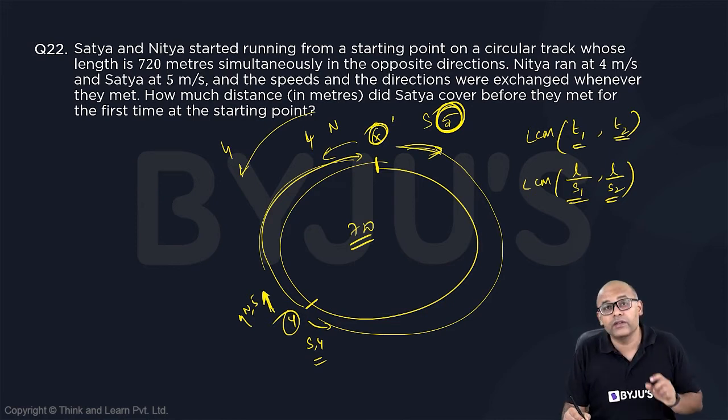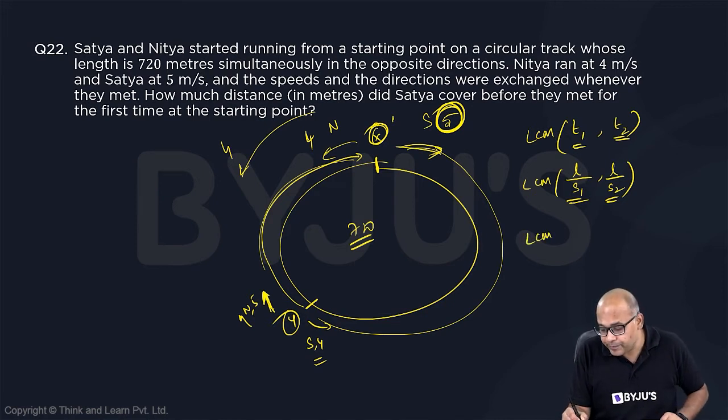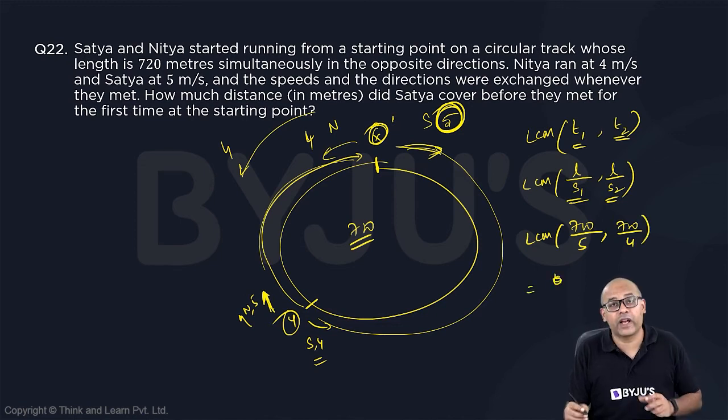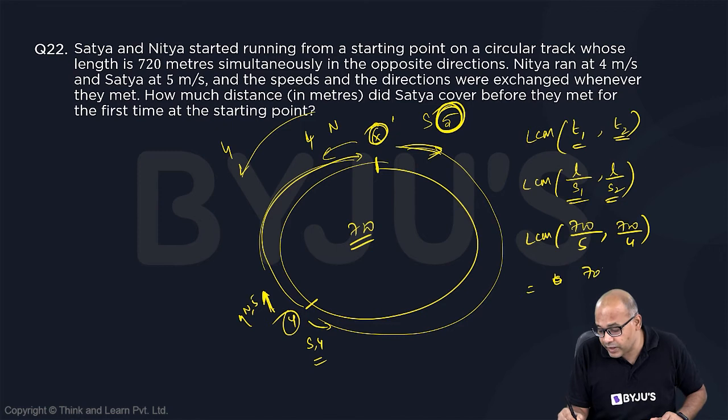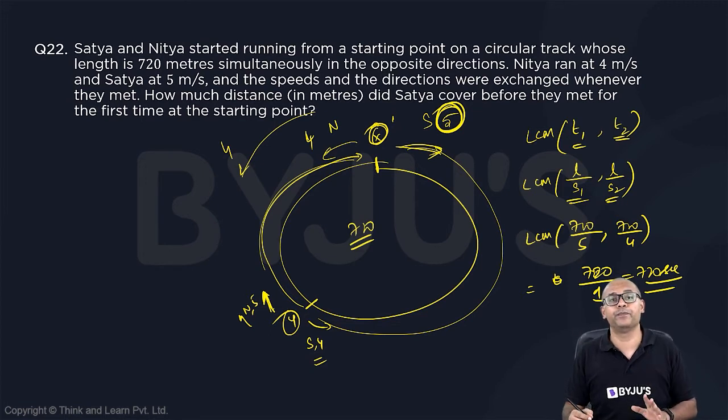So the meeting time will be the LCM of 720 by 5, the speed of the first person, and 720 by 4, the speed of the second person. So this will be the LCM of fractions. LCM of fractions is LCM of numerators by HCF of denominators. So it will take 720 seconds for them to meet for the first time.